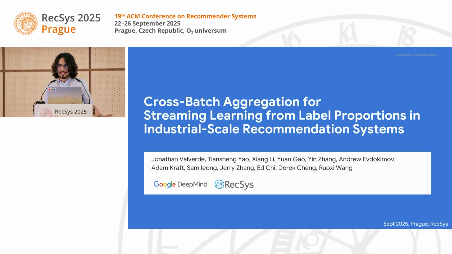Today I will be talking about signal loss. Calibration is critical for the online performance of our recommender systems. But our ability to calibrate is actually hurt by the loss of event level labels. Today I will be talking about how we address this problem in streaming recommender systems at Google.